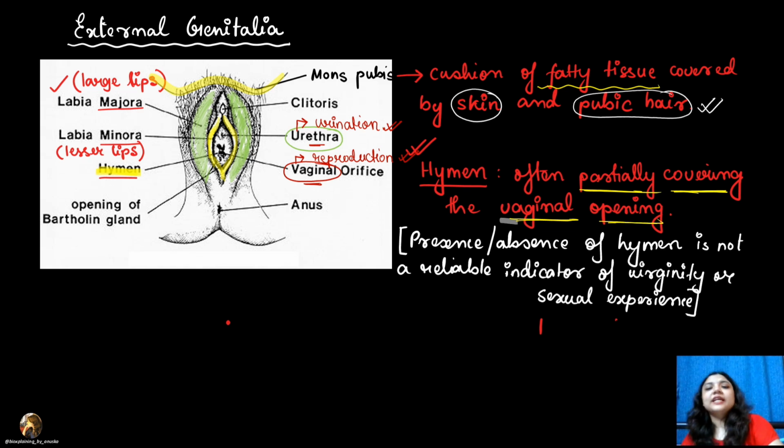Now, there's a very common misconception. क्या है वो misconception? कि if the hymen is present as it is, that means a person is a virgin. If it is not, the person is not a virgin. This is a very big misconception. ऐसा कुछ है ही नहीं. Why? This is just a myth.